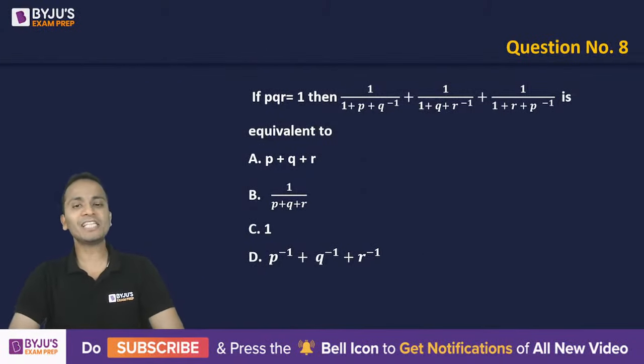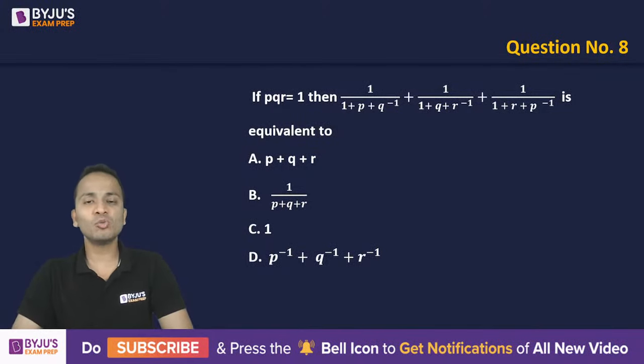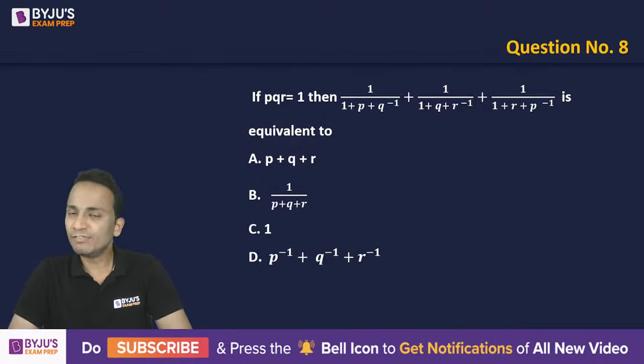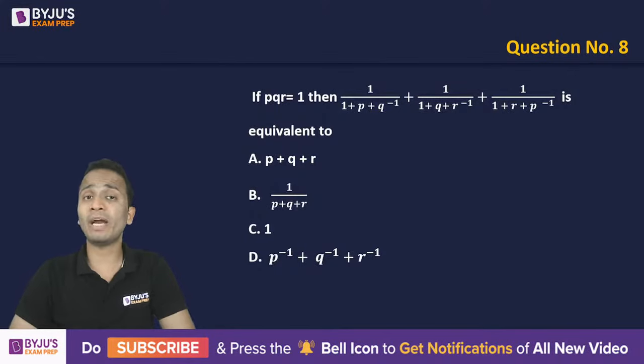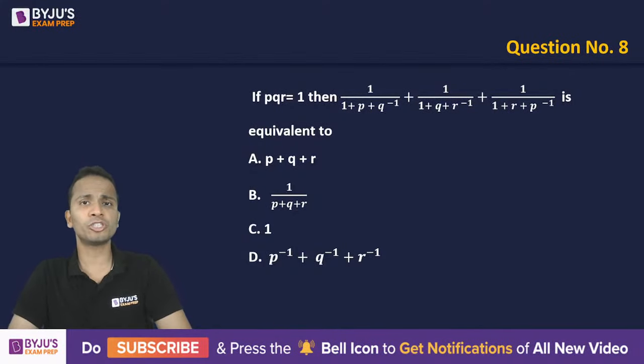Now, question number 8 is a lovely question. There may be some students who might leave this question. There may be some students who might waste 2 or 3 minutes on this question. And there may be some students who will finish this question in less than 10 seconds. So let's see who you are among these 3 type of students.